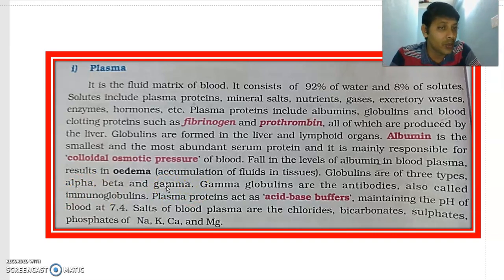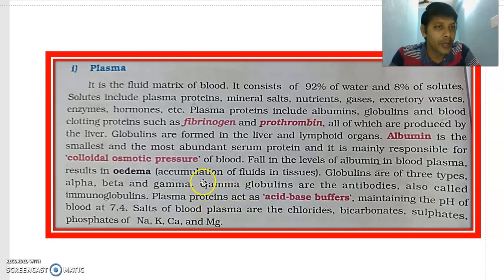Antibodies are produced by, can you tell that? You learned in areolar tissue. Antibodies are produced by, can you remember that? Quickly, 5 seconds. Antibodies are produced by which cells of the areolar tissue? Plasma cells. Plasma cells are formed from B lymphocytes.